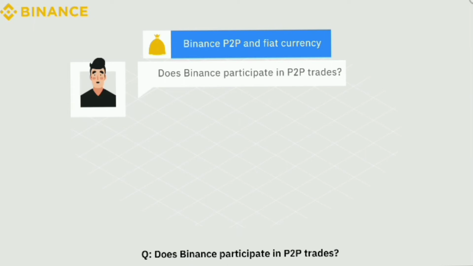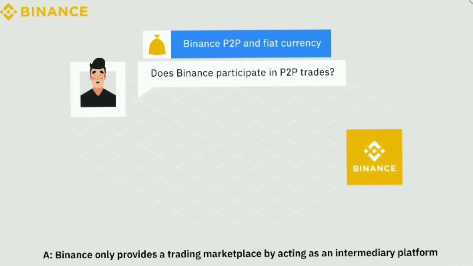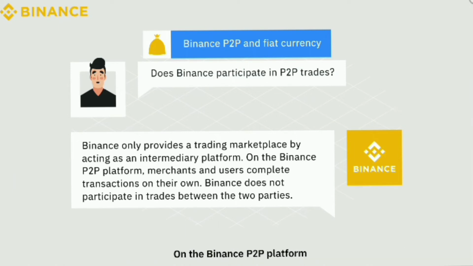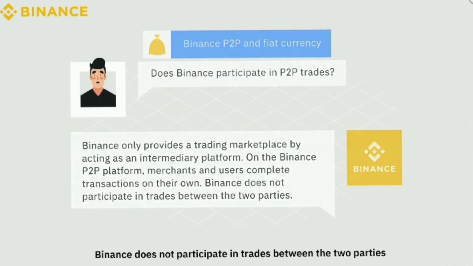Question: does Binance participate in P2P trades? Answer: Binance only provides a trading marketplace by acting as an intermediary platform. On the Binance P2P platform, merchants and users complete transactions on their own. Binance does not participate in trades between the two parties.